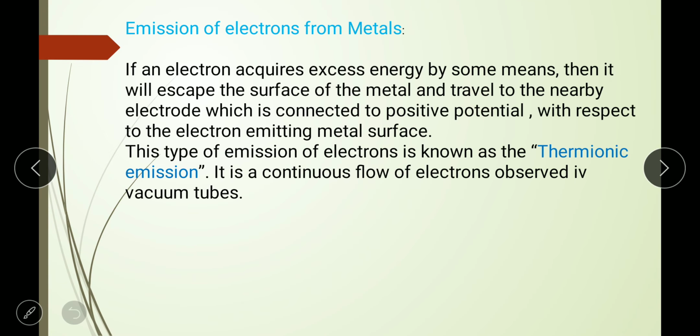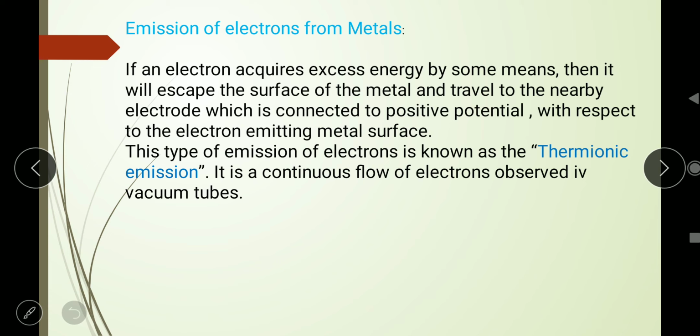After that, emission of the electron from the metals. If an electron acquires excess energy by some means, then it will escape the surface of the metal and travel to the nearby electrode, which is connected to the positive potential with respect to the electron-emitting metal surface. This type of emission of electrons is known as thermionic emission. It is a continuous flow of electrons observed in vacuum tubes.